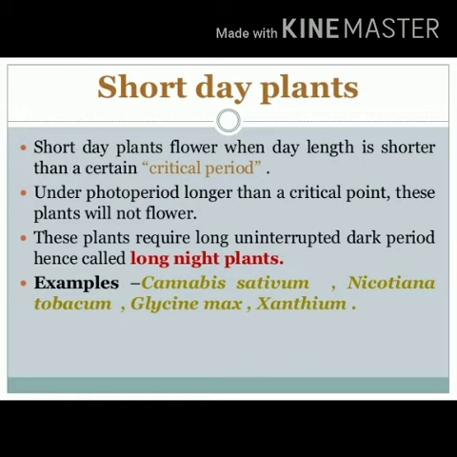Let us now see what are short day plants. Short day plants flower when day length is shorter than a certain critical period. Under photoperiod longer than a critical point, these plants will not flower. These plants require long, uninterrupted dark period. Hence, they are also called long night plants.